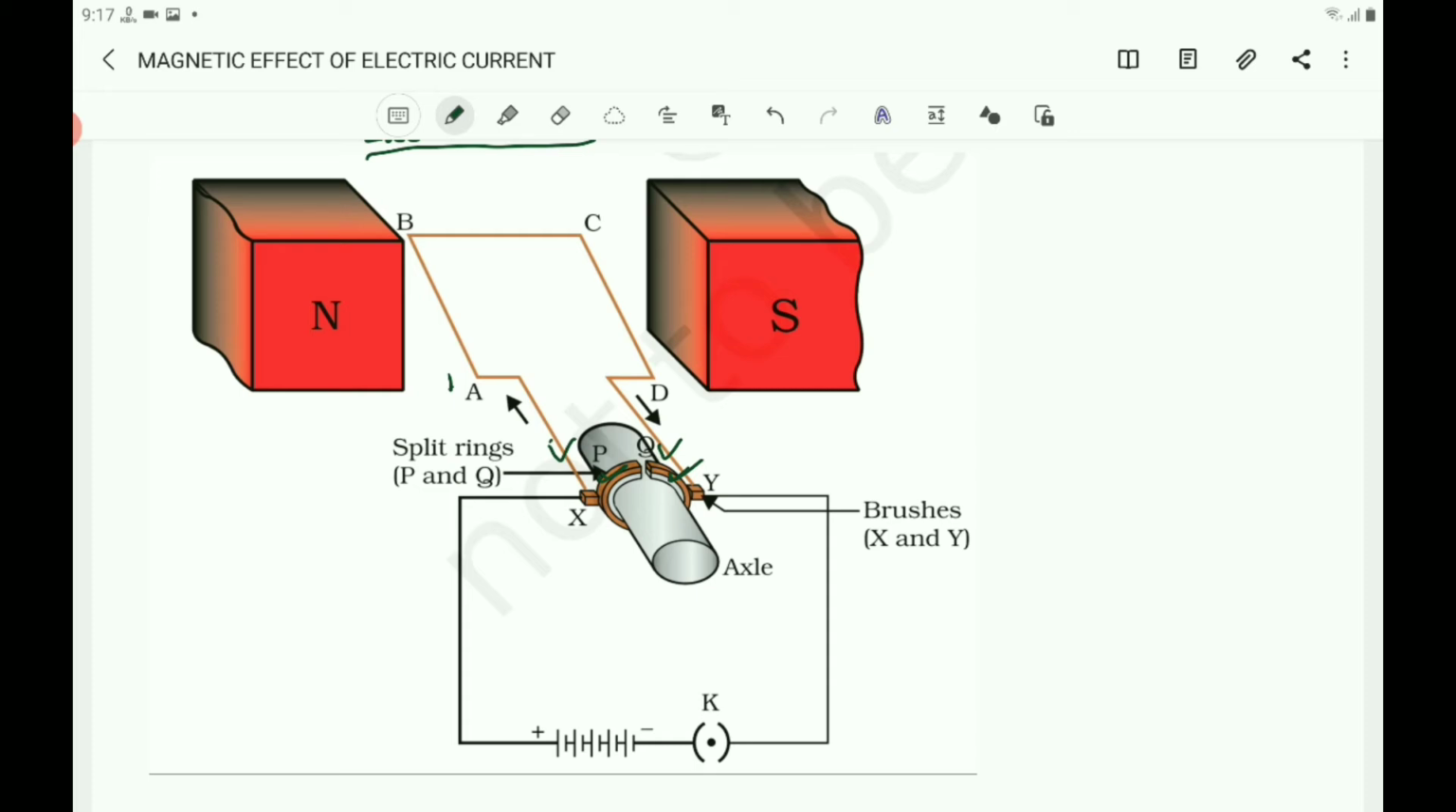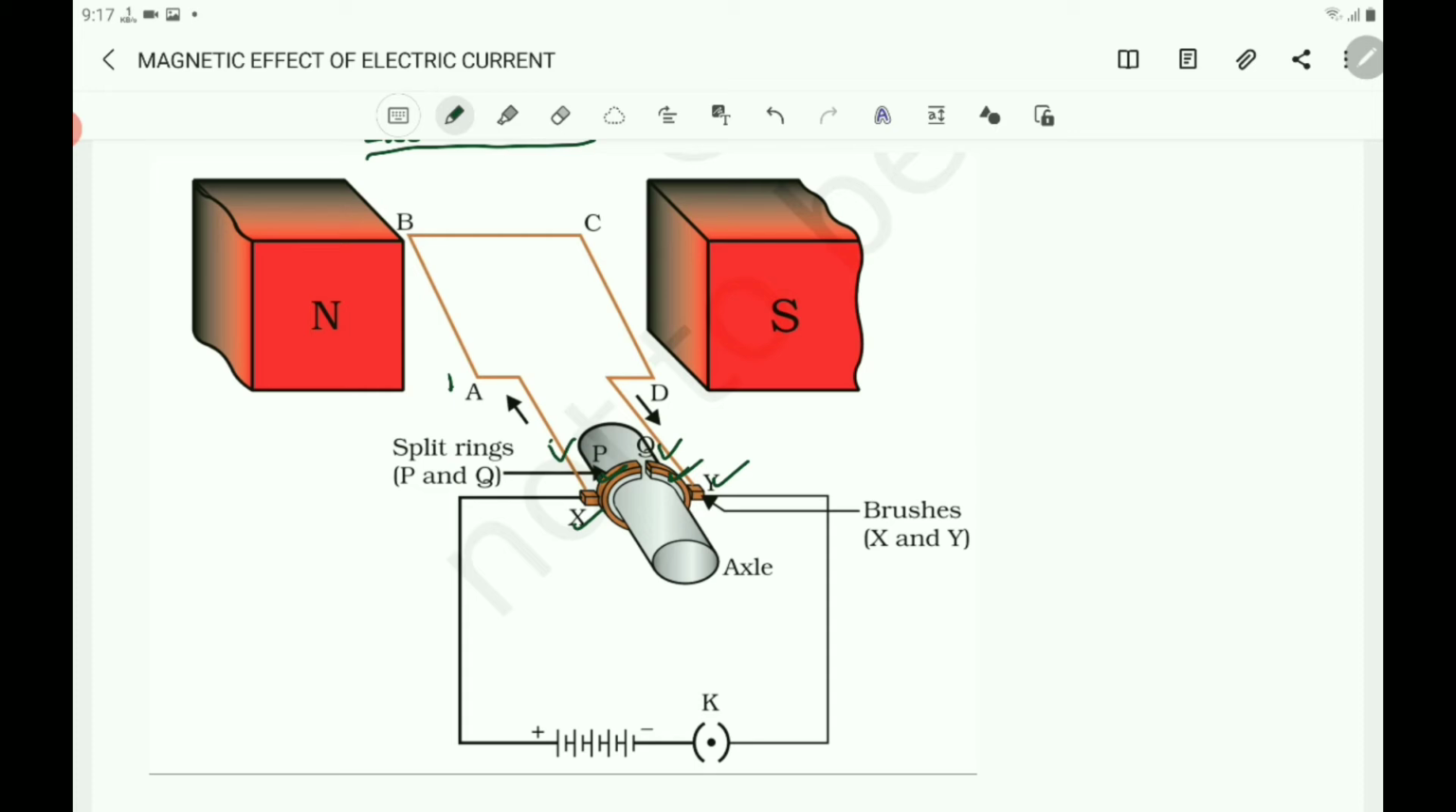Here the ends of the coil are connected to what? Split rings P and Q. The inner sides of these halves are insulated and attached to an axle. The external conducting edge of P and Q touch two conducting stationary brushes. Here X and Y are two brushes.